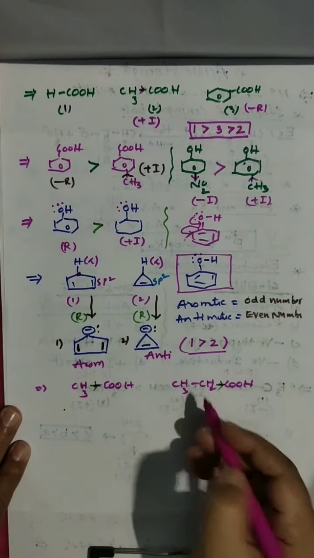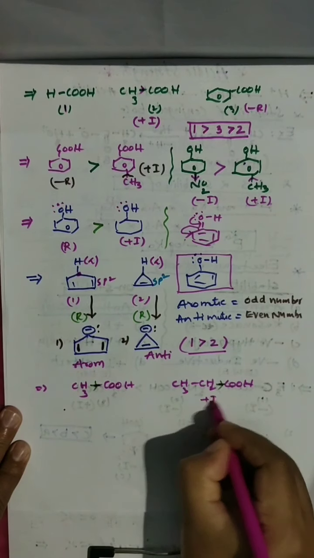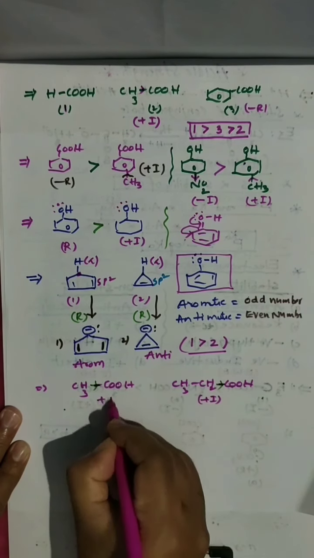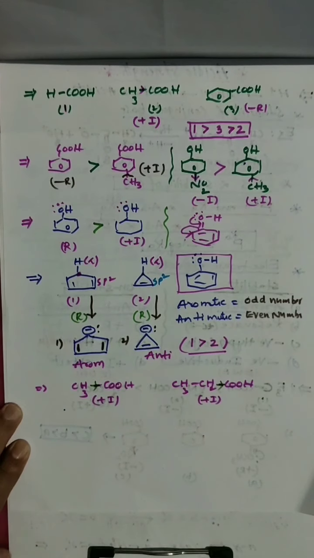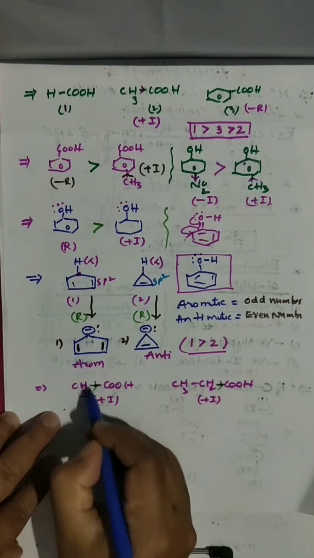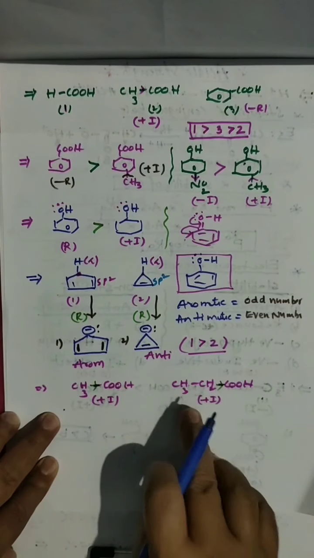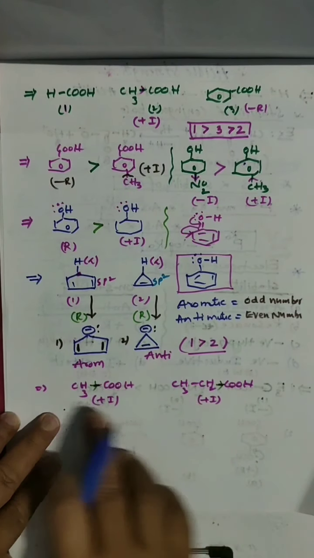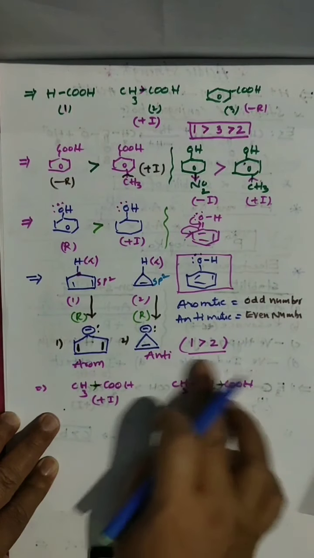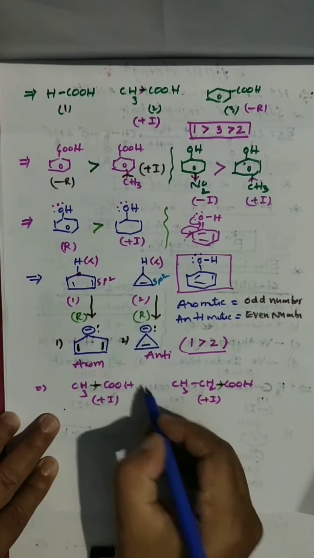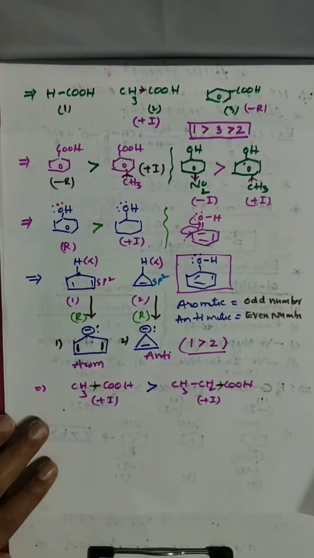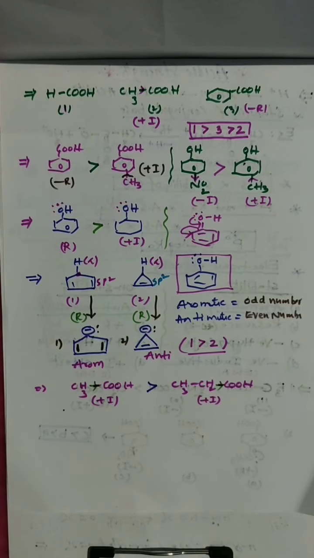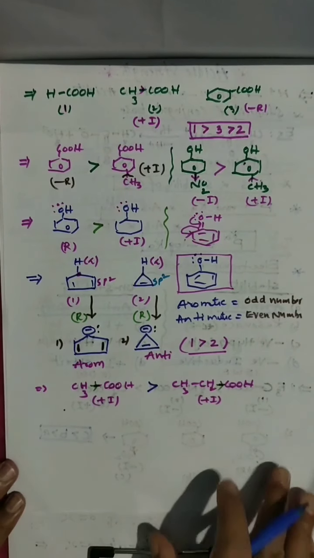Both having plus I effect. But here we have methyl and here ethyl. Ethyl shows more plus I than methyl. This is bigger group. That's why first one is more acidic than next one.